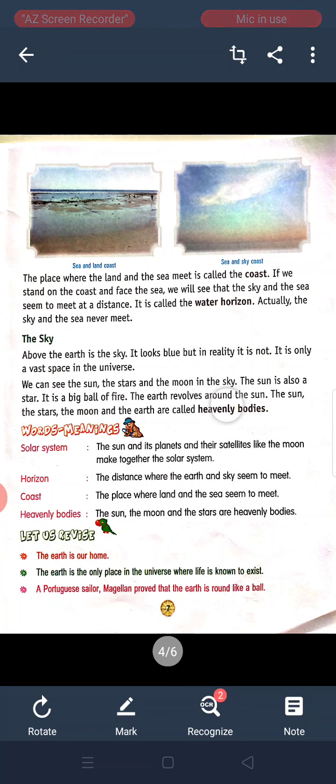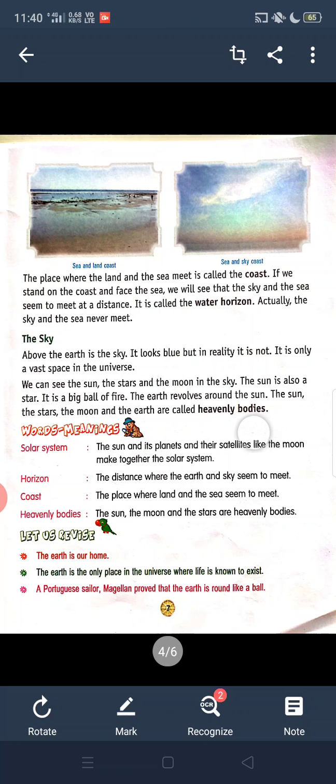The sun is also a star. It is a big ball of fire. The earth revolves around the sun. Who revolves around the sun? The earth revolves around the sun. The sun, the stars, the moon and the earth are called heavenly bodies.